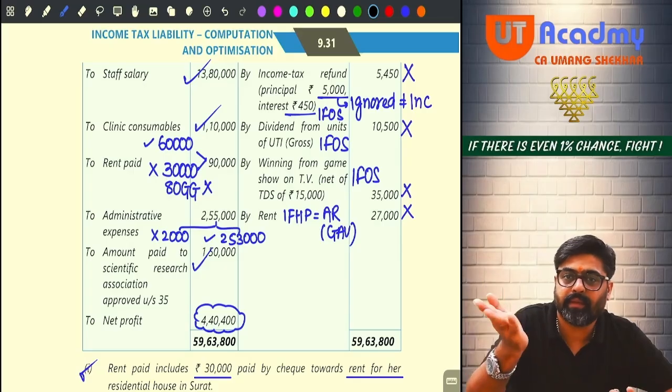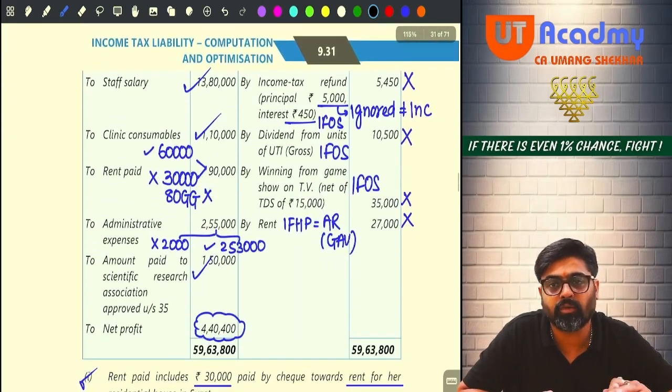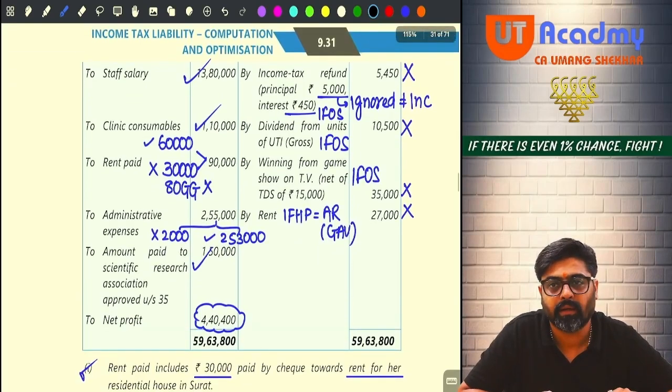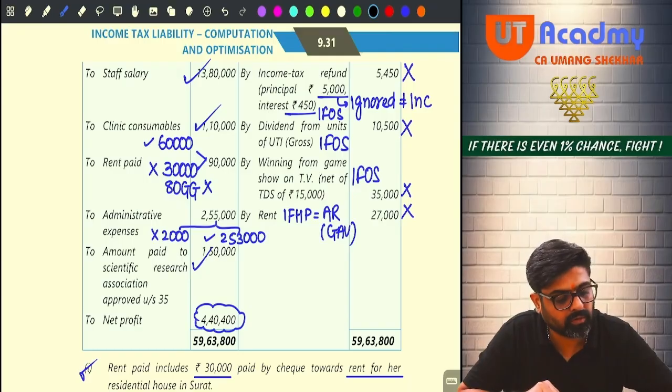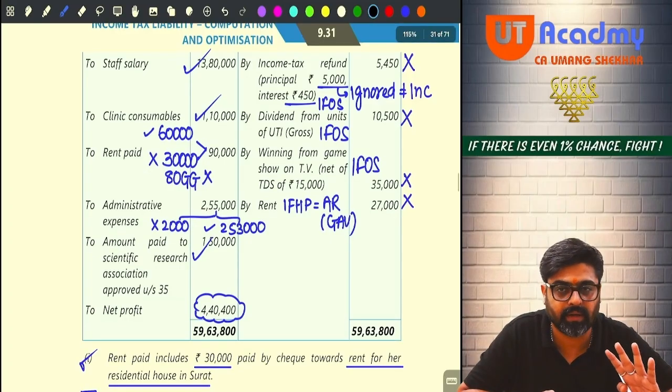Okay. Then come to the right side. Incomes are there. The incomes which are not taxable under PGBP, reduce. Income tax refund 5450. Have you reduced it? No. Will you reduce? Yes. Reduce 5450. Then reduce 10,500. Then reduce 35,000. Then reduce 27,000. On your calculator, you must be getting 3,94,450. Wait. This is not your PGBP income.